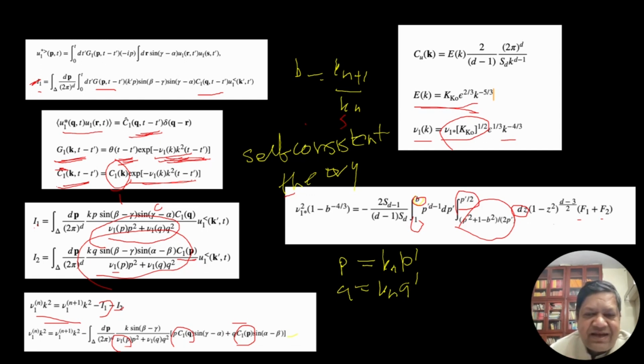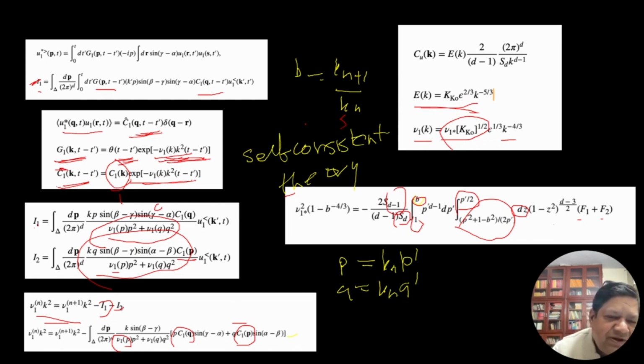S_d is the area of the d-dimensional unit sphere. For 3D it is 4 pi, since the sphere of radius k has area 4 pi k squared. S_(d-1) for three dimensions is S2, where the sphere is a circle, which is 2 pi. So anyway, this integral is there.